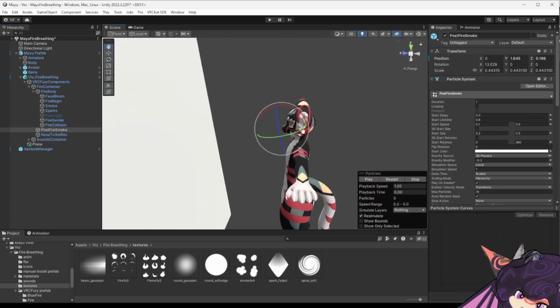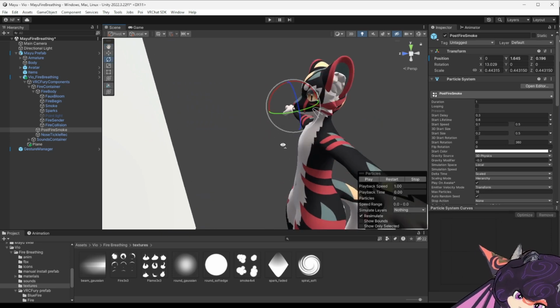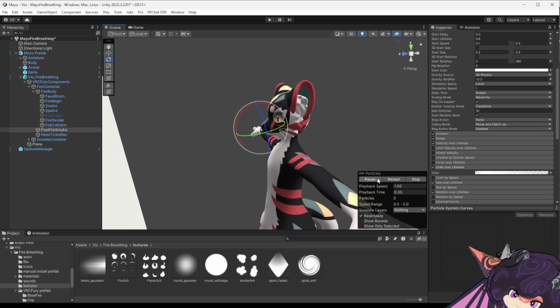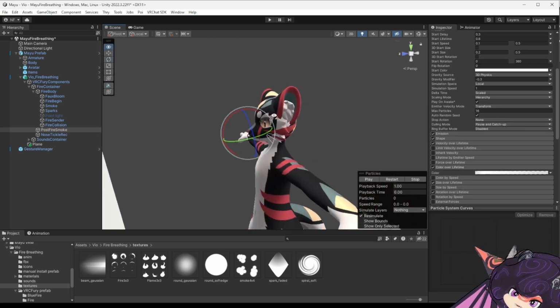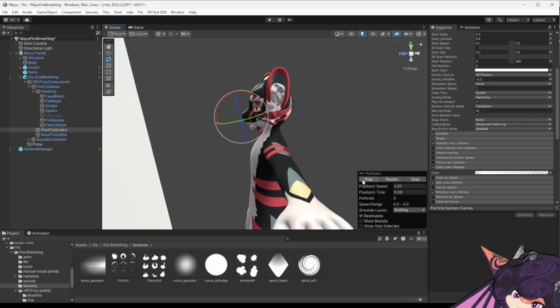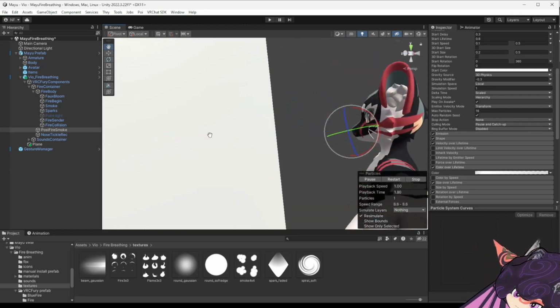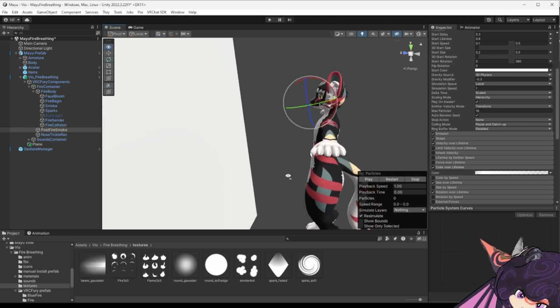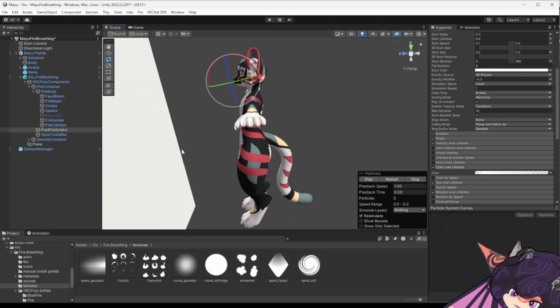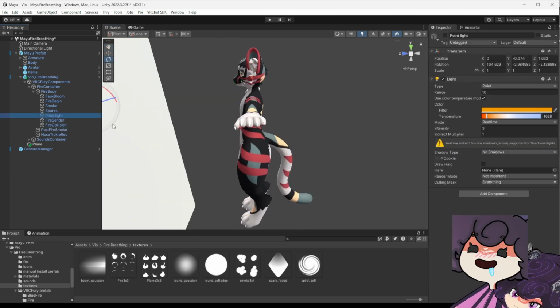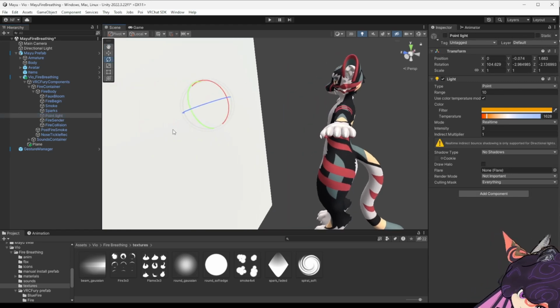For the post-fire smoke, I leave it kind of neutral because it's not really reflecting fire anymore. But of course you could change this if you wanted to. That's it. Let me know if you have any questions. Oh, it's not it. The point light.